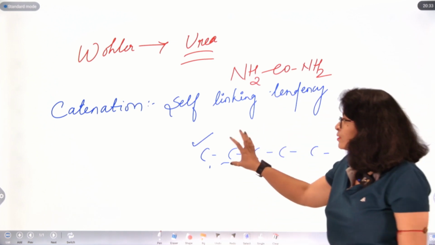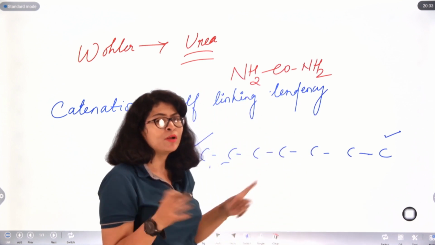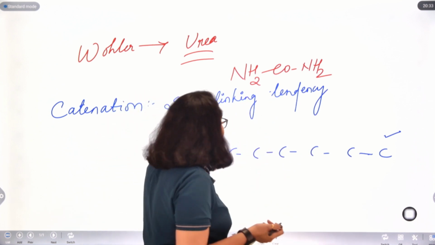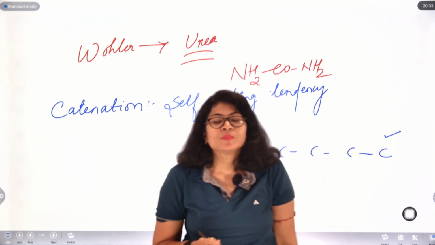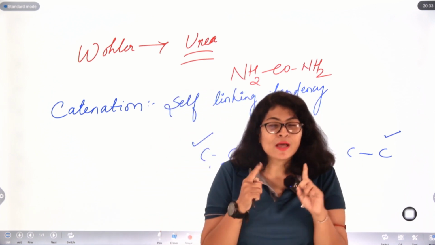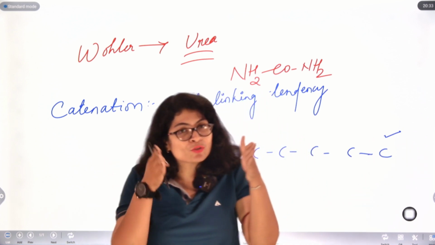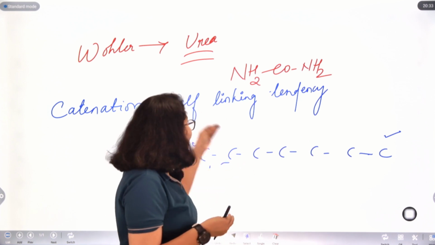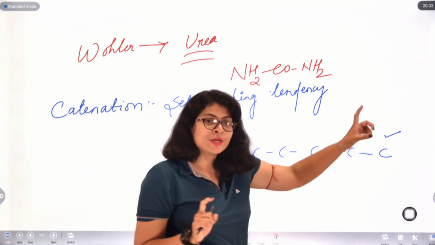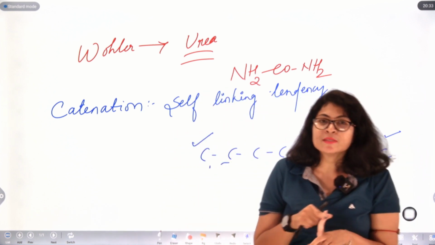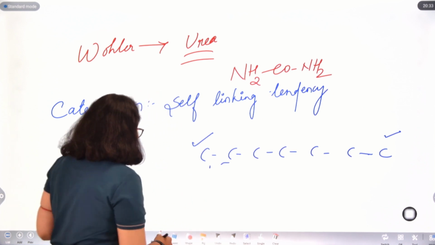Now this makes the skeleton very flexible. I can add any atom to this skeleton to get a class of organic compounds. That is the first reason: it has a strong tendency to form long chains. It can link with its own atom by the property of catenation, as a result of which it can form long chains of compounds. The second thing is that carbon has tetravalency, a valency of 4.